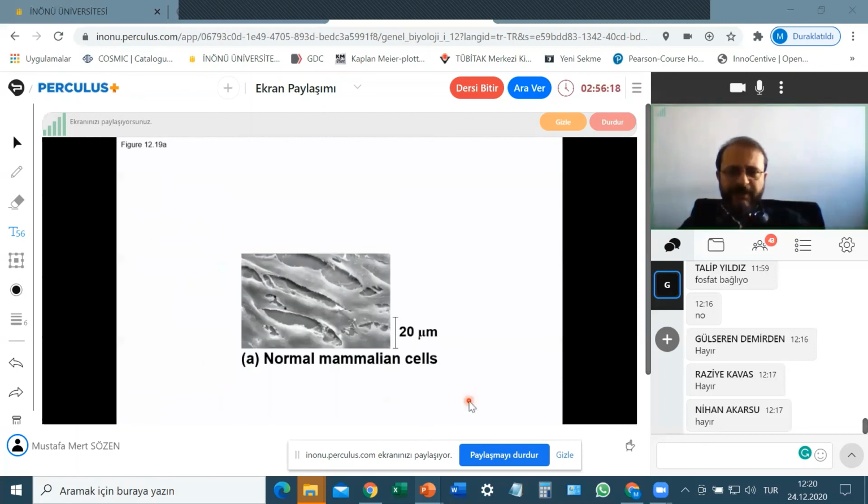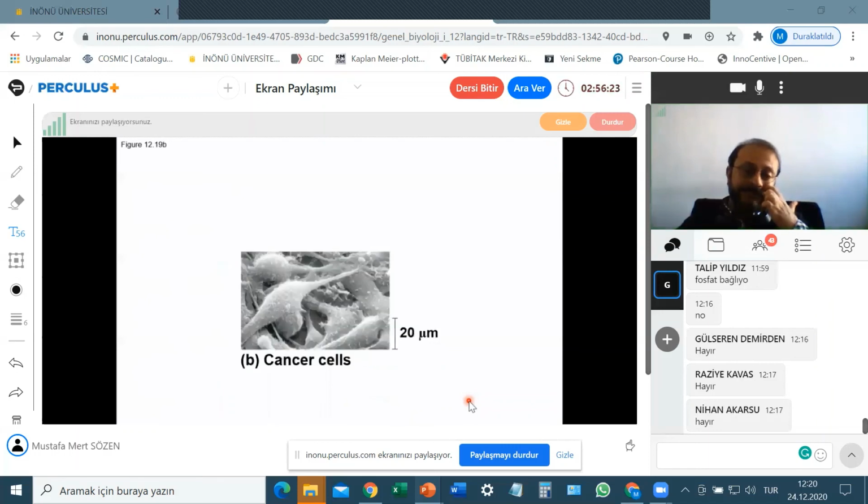All right, these are normal mammalian cells in the culture medium, but these are cancer cells. So even morphologically, you can distinguish the cancer cells from normal cells.